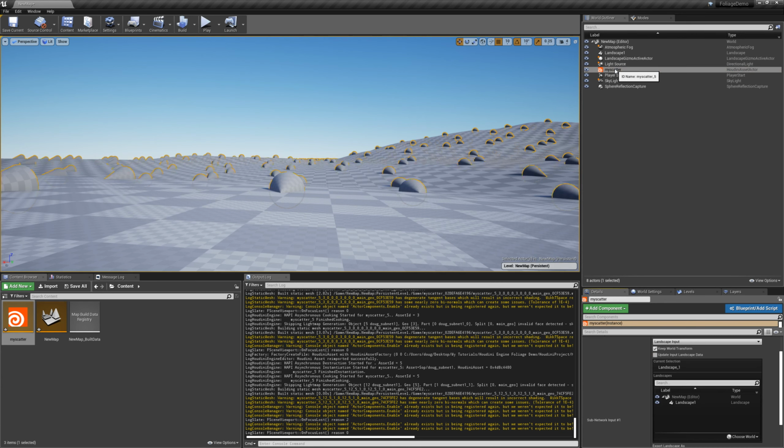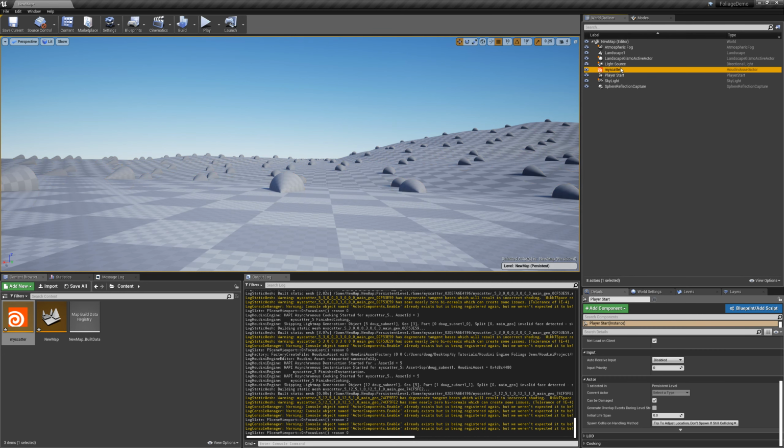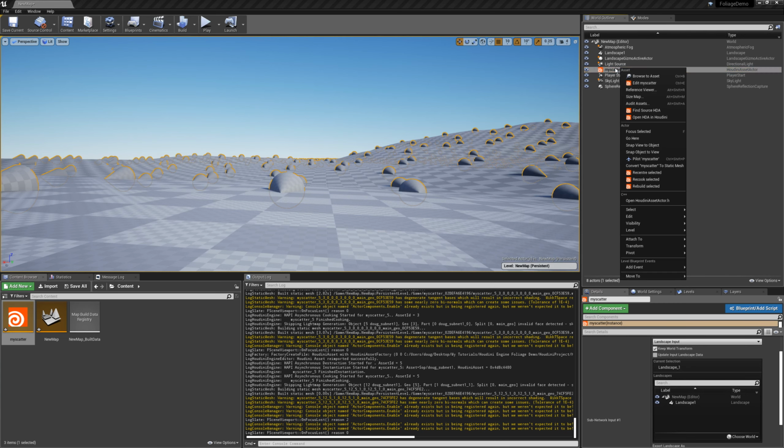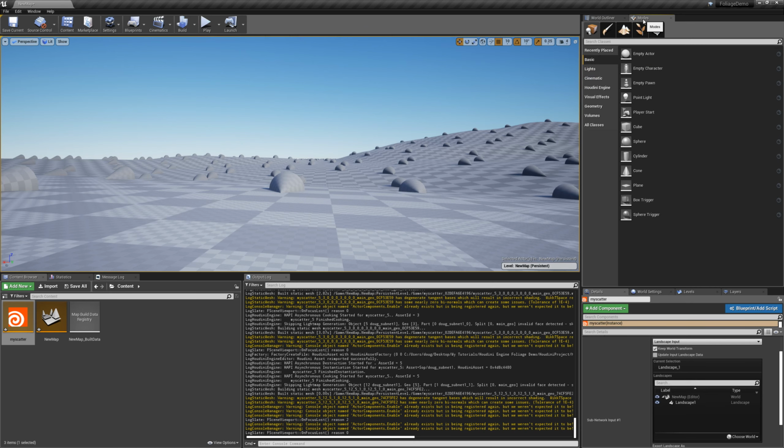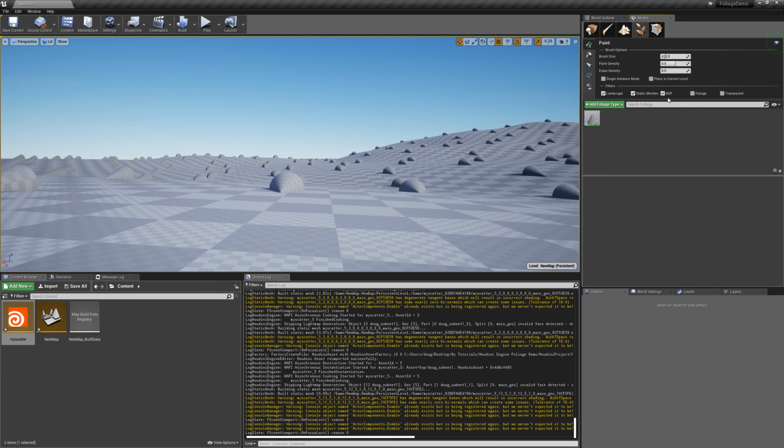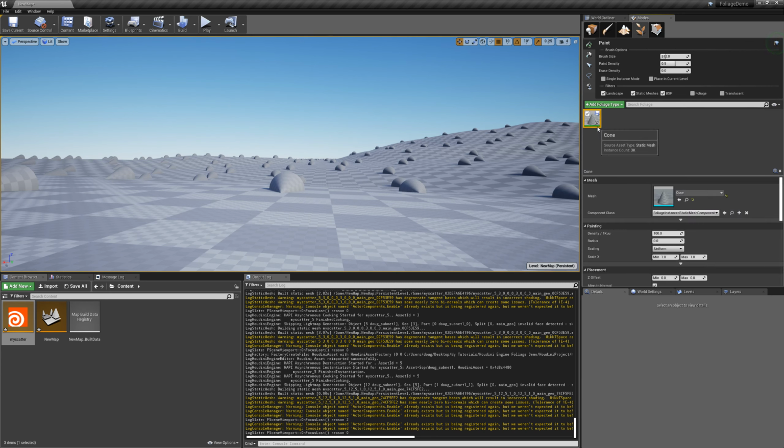And I can actually get rid of my scatter node now if I want from the scene. I should be able to. It's not letting me. I'll just hide the visuals on it for now. And then if I go over to foliage, you can see, yep, I got 3,000 instances here of this cone. And so it created this foliage type and placed them.